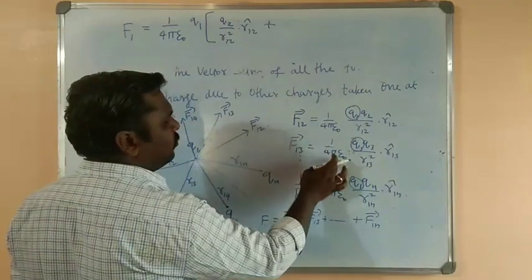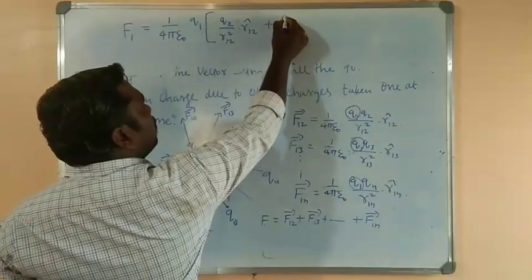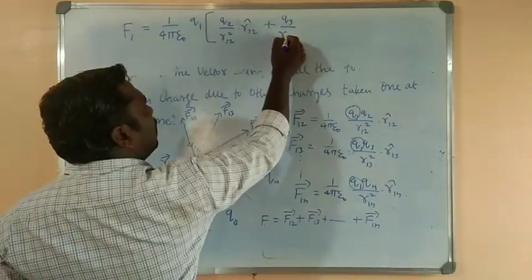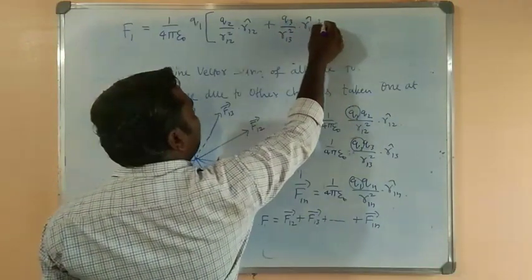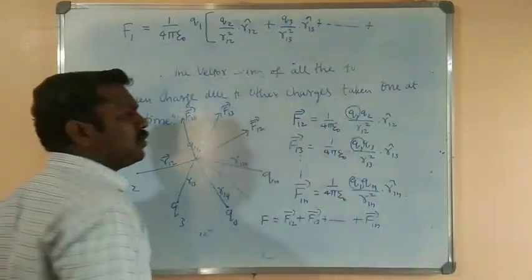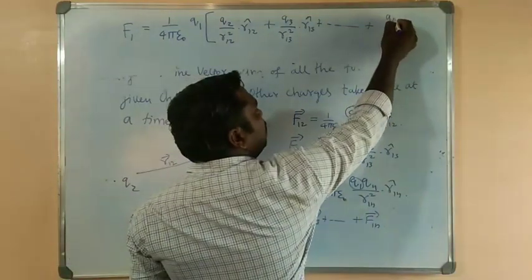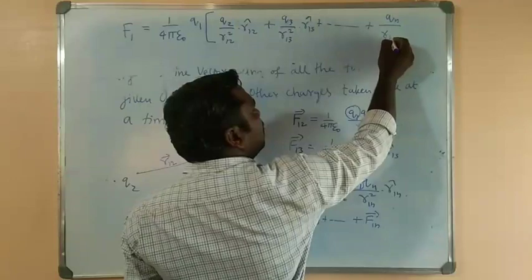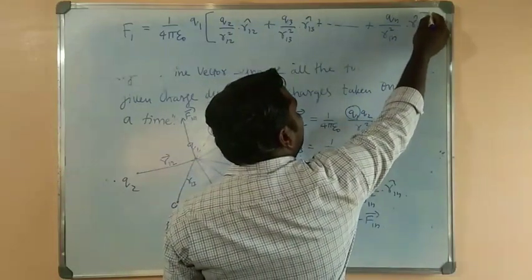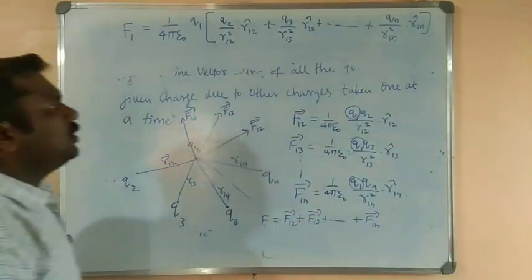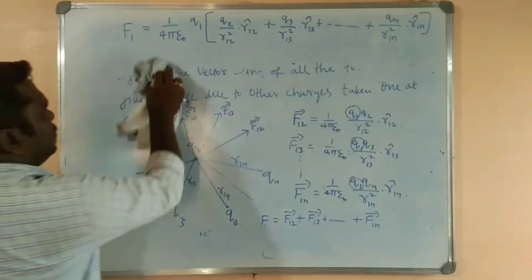We have taken 1 by 4 pi epsilon naught Q1 as common. We are left with Q3 by R13 square into R13 cap plus so on, plus for the nth charge we can write it as Qn divided by R1n square into R1n cap.